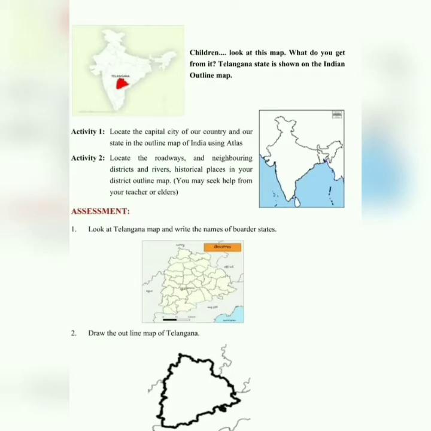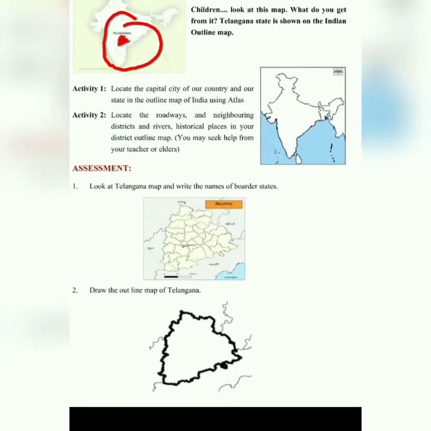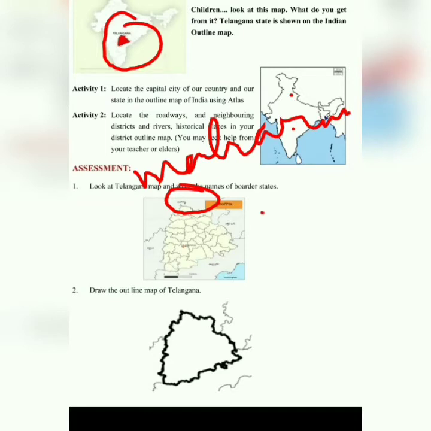Children, here we have the India outline map. On the India outline map, in the southern part we have Telangana state. In activity 1, we have to look at the capital city, that is Delhi, at this place, and we have to look at our own state, Telangana, here at this place. Then moving towards the assessment part, we have to look at the bordering states. On the top, that is the northern part of Telangana, we have Maharashtra. Then if we move towards the eastern part, we have Chhattisgarh.